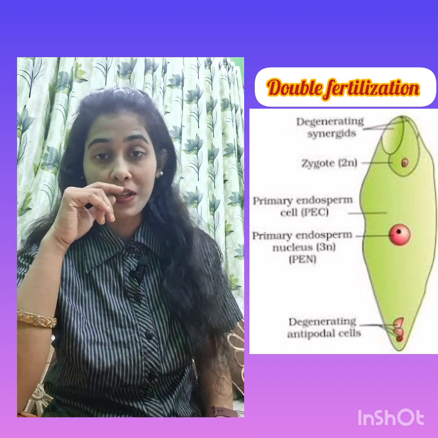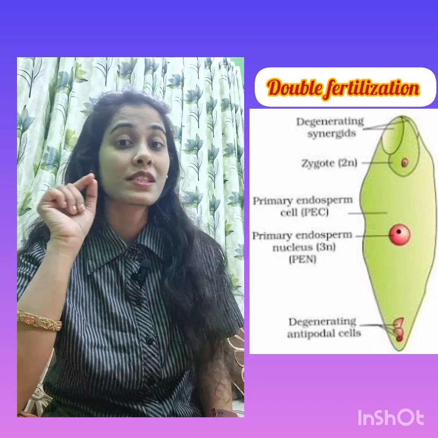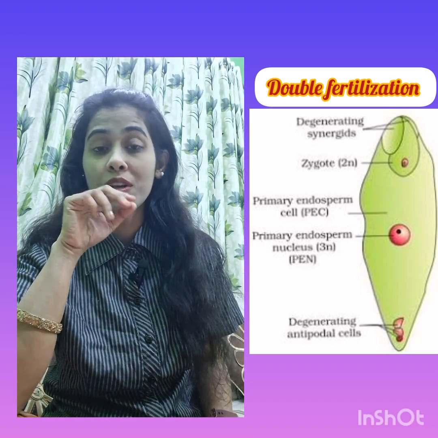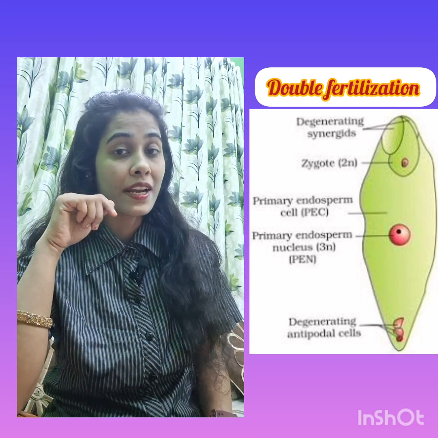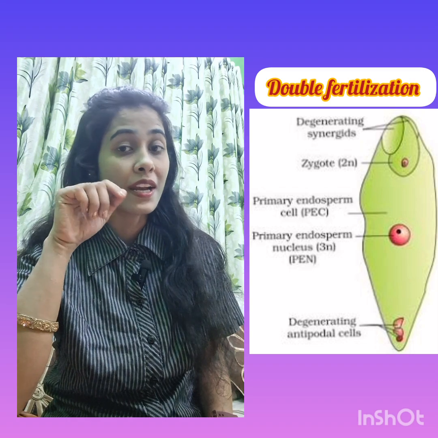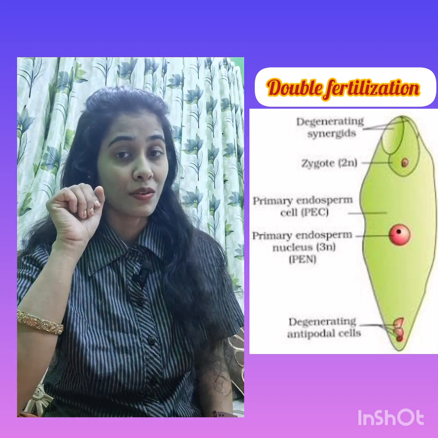At the top there are 2 synergids and 1 big center cell called the egg cell. In the center there is the polar nuclei. Polar nuclei, it is having 2 nuclei but it is a single cell, and at the bottom there are 3 antipodal cells. So total there are 7 cells and 8 nuclei.